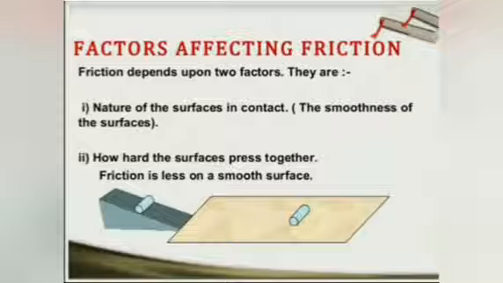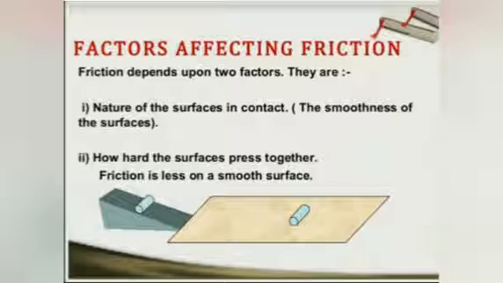So what are the factors affecting friction? Friction depends upon two factors. They are the nature of the surfaces in contact, that is the smoothness of the surfaces. If the surface is very smooth, it also affects the friction. Then, how hard the surfaces press together.